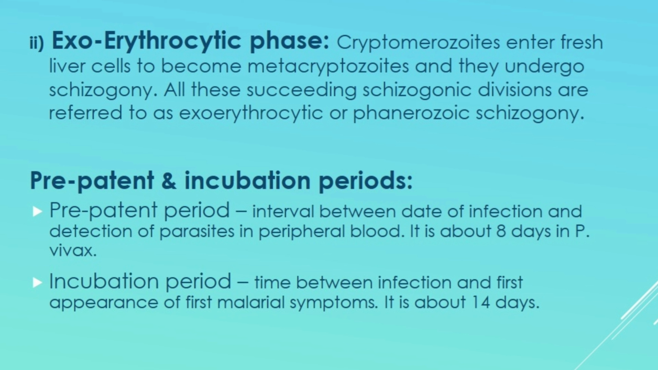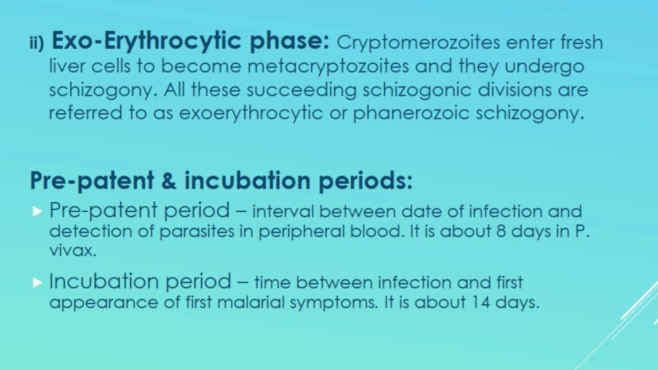liver. The period between the initial sporozoid infection and the first appearance of the parasites in the blood is termed the pre-patent period. In Plasmodium vivax, the duration is 8 days. The period between infection of sporozoid and the appearance of the first malarial symptom, that can be fever or chillness, is termed the incubation period, which is of 14 days duration in Plasmodium vivax.